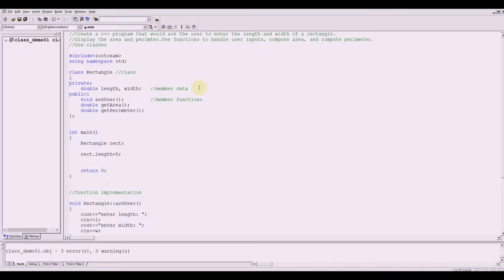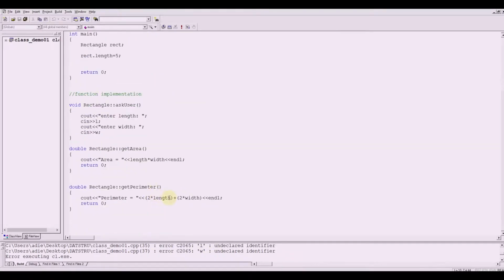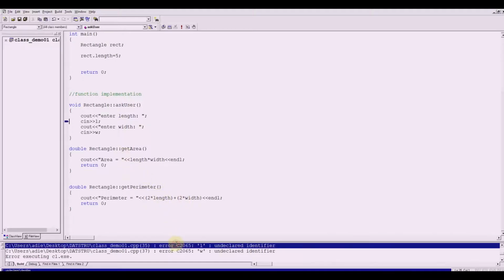So you've got an additional error there. We still have L and W, so we failed to change that. Where is that? L and W undeclared identifier. So this should be length here, and this should be width here.